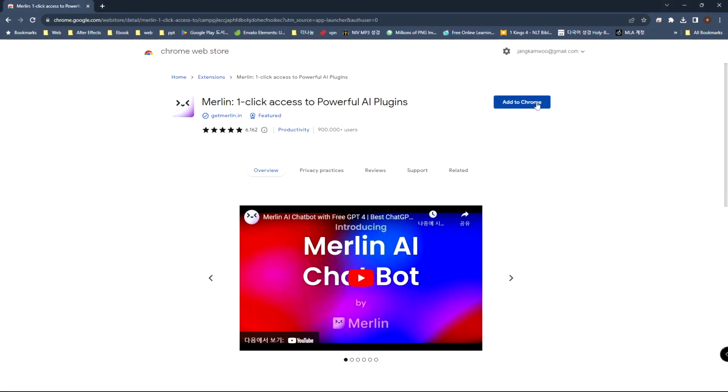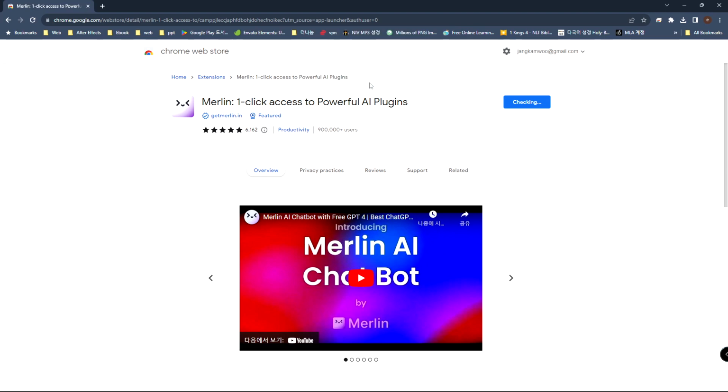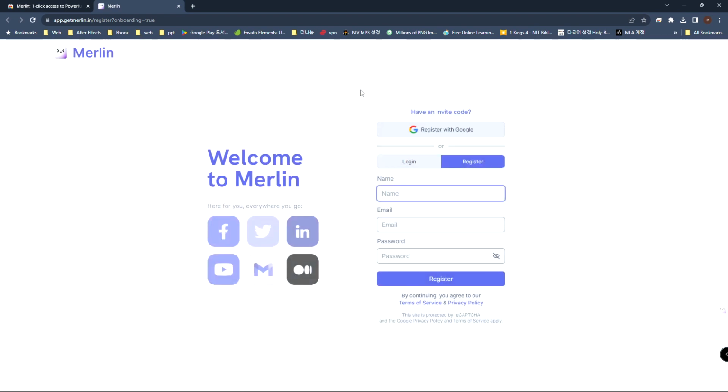Click Add to Chrome to install the extension. A small dialog box will open saying, this extension can read and change all your data on all websites. If you don't like it, click Cancel, but I'm going to click Add extension to continue. You'll be taken to the Merlin website. Click the Sign Up button.